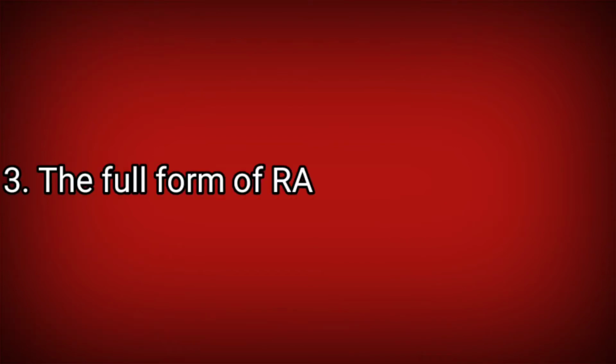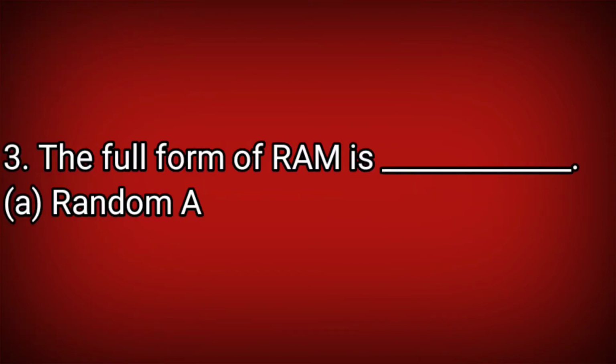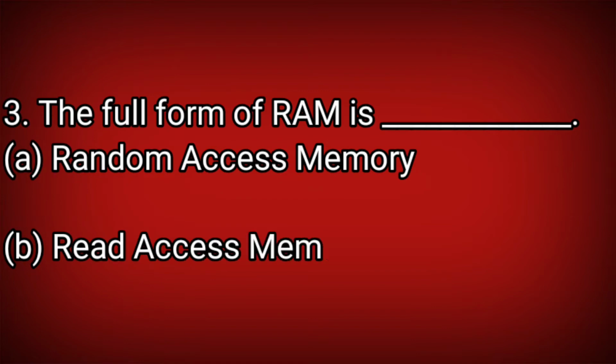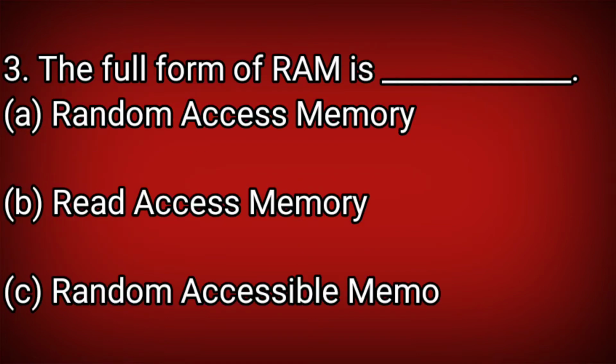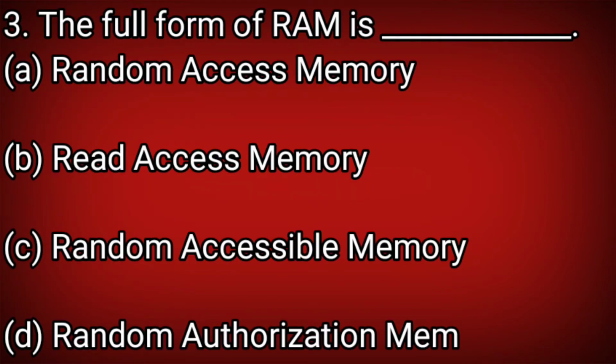Next question, question number 3. The full form of RAM is too easy. Random access memory, everyone knows. Let's see. Option A, random access memory. Option B, read access memory. Option C, random accessible memory. D, random authorization memory. The correct answer is random access memory.